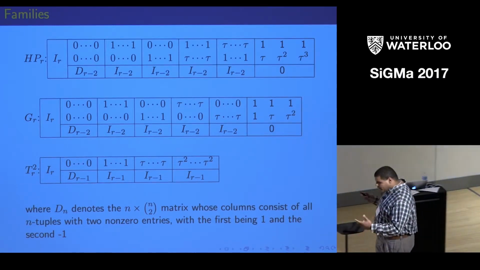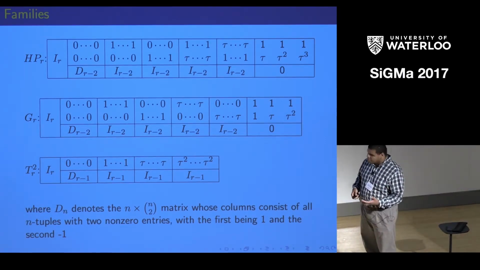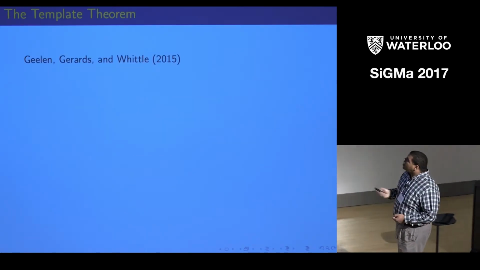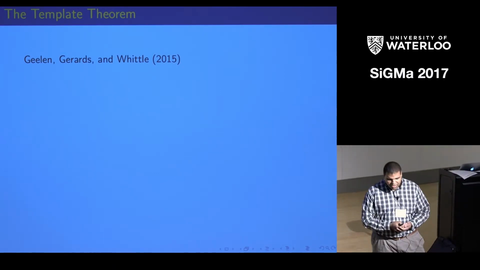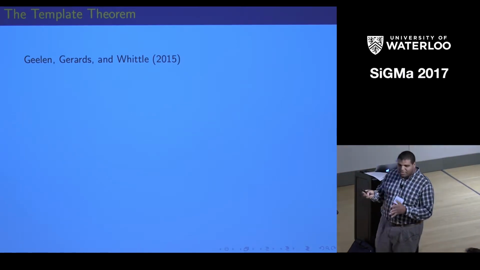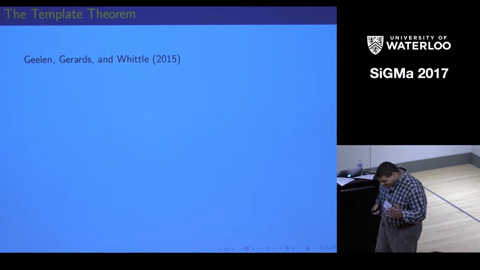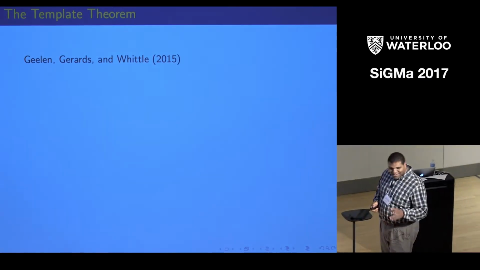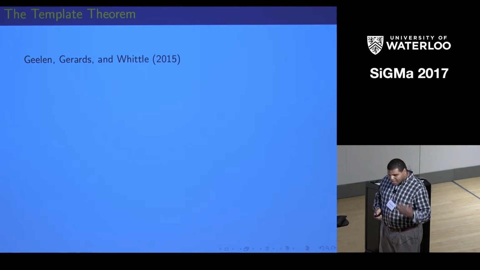And so we want to be able to see if there's a way that we can verify this conjecture and see if there's a tool that would help us with that. And that tool has been graciously provided by Jim Geelen, Bert Gerards, and Geoff Whittle with their matroid structure theory. In particular, what Stefan and I have started calling the Template Theorem. So in a 10-minute talk, I definitely do not have time to go into all the details, or hardly any details, really. So I'll just give you a very brief sketch idea of what this is about here.